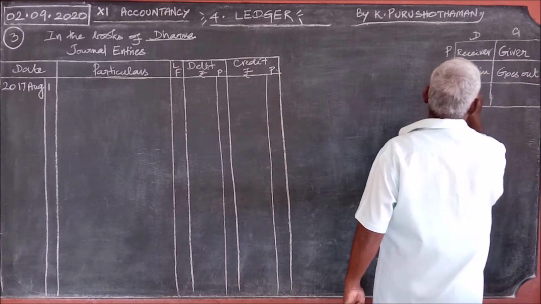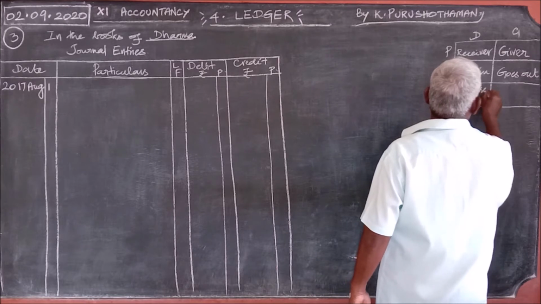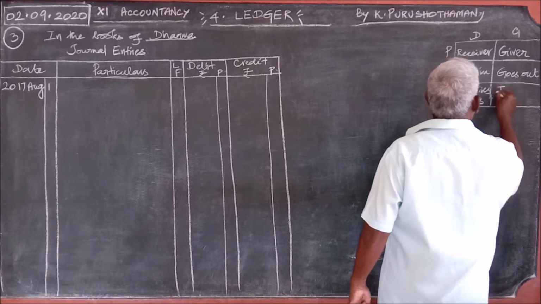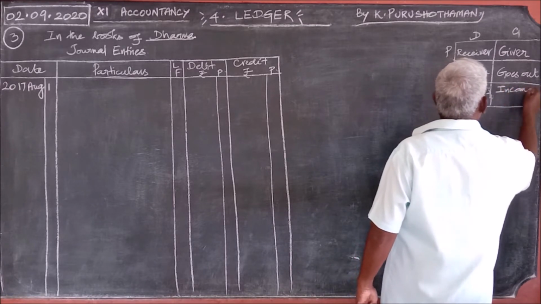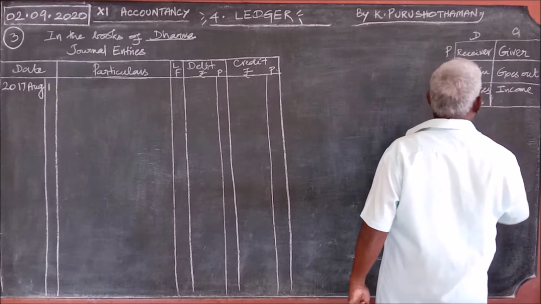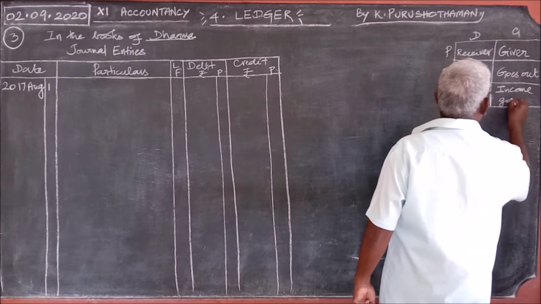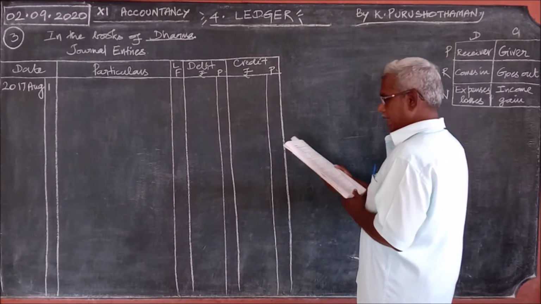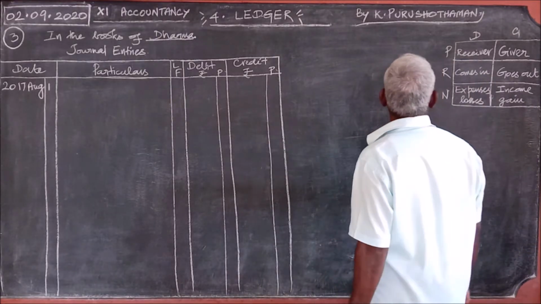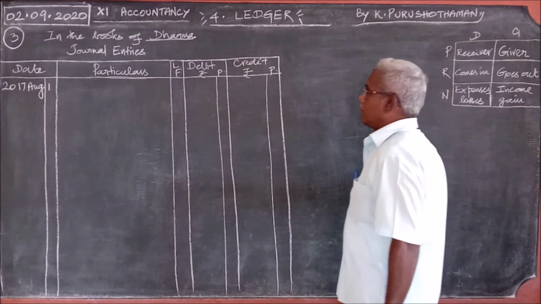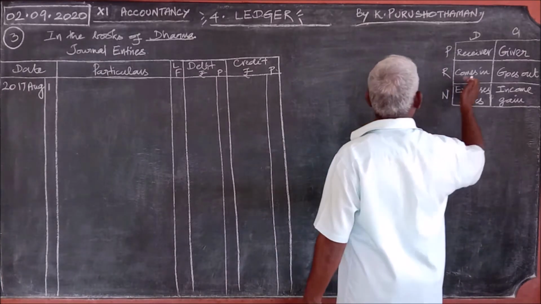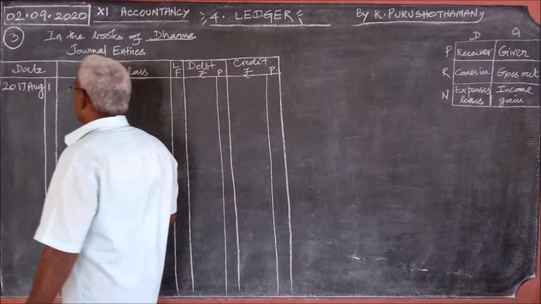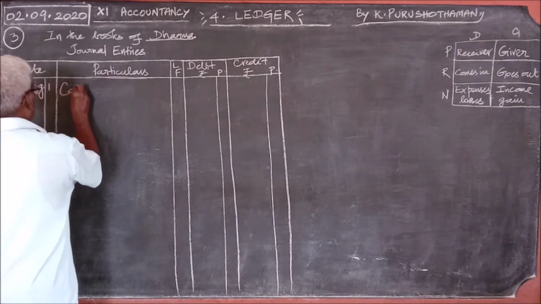Debit all expenses and losses, credit all income and gain. These are the 3 rules. Dharma started business with cash. When business is started with cash, cash comes into the business. For debit, what comes in? Cash comes in. Therefore, cash account debit.